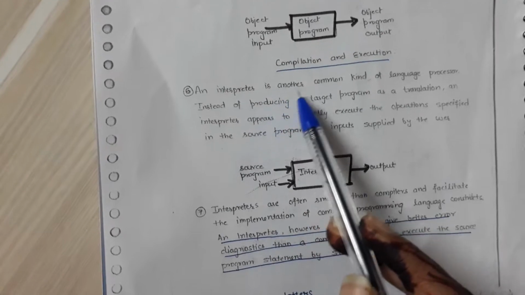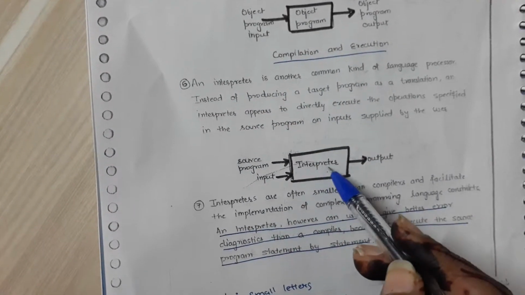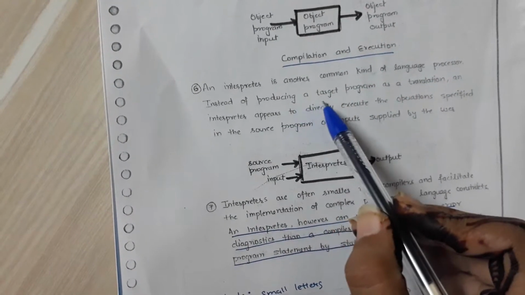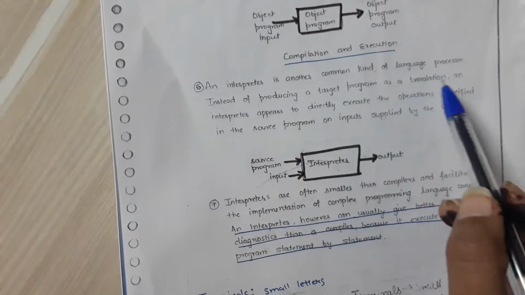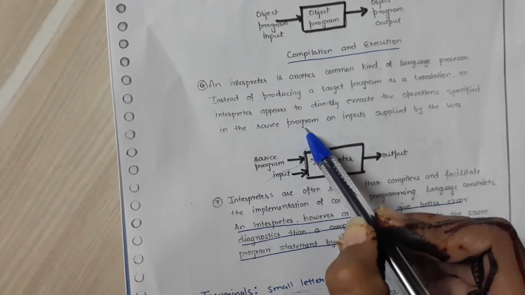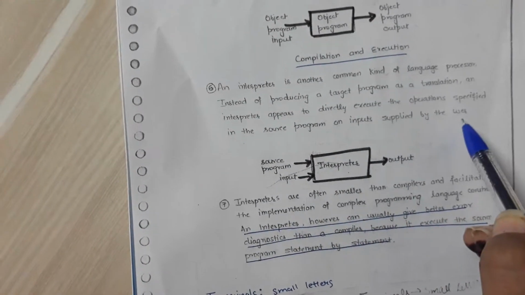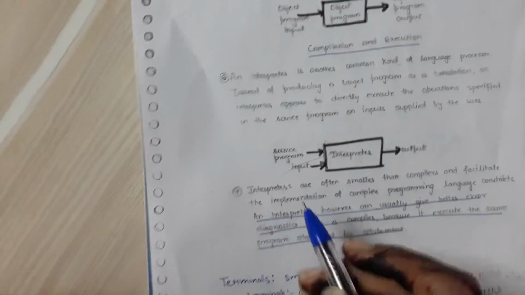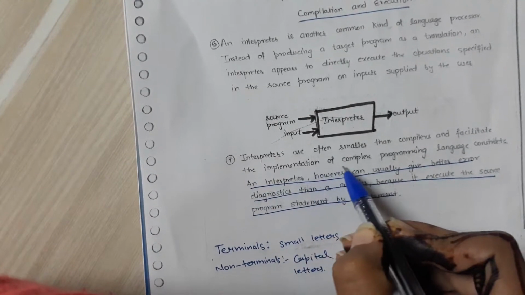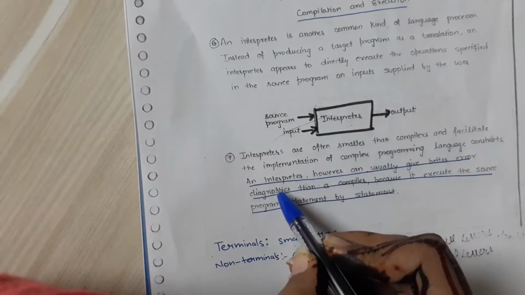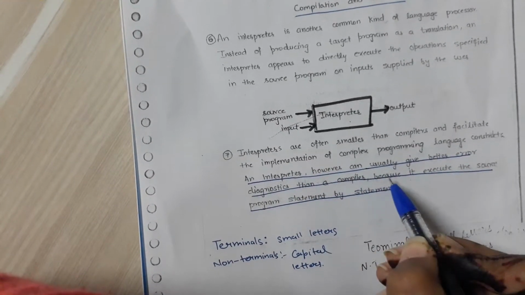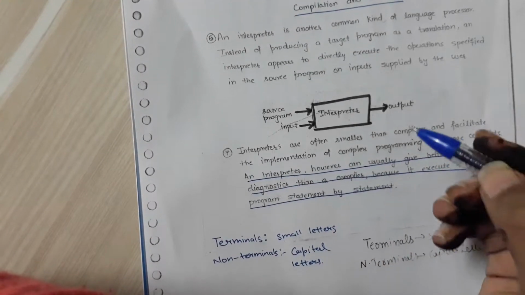An interpreter is not a translator. An interpreter is another common kind of language processor. Instead of producing a target program as a translation, an interpreter appears to directly execute the operations specified in the source program on input supplied by the user. Interpreters are often smaller than compilers and facilitate the implementation of complex programming language constructs. An interpreter, however, can usually give better error diagnosis because it executes the source program statement by statement, or we can say line by line.